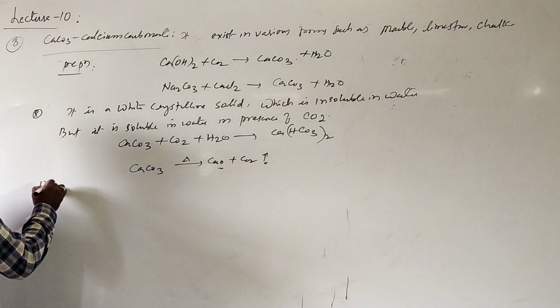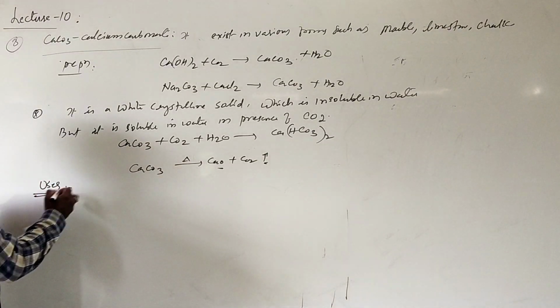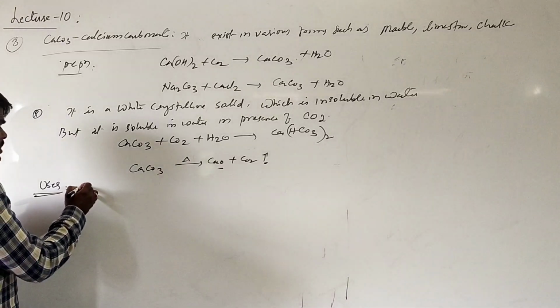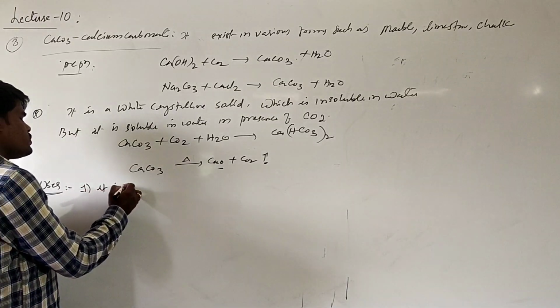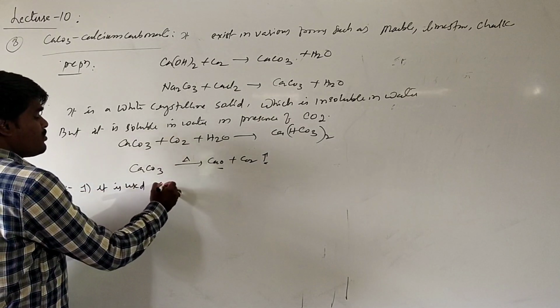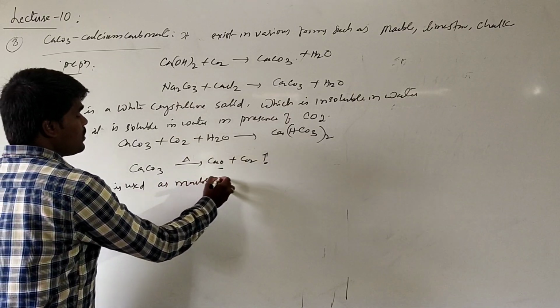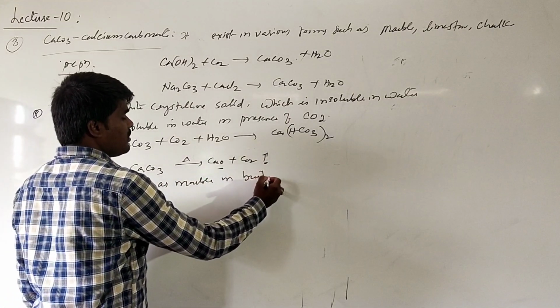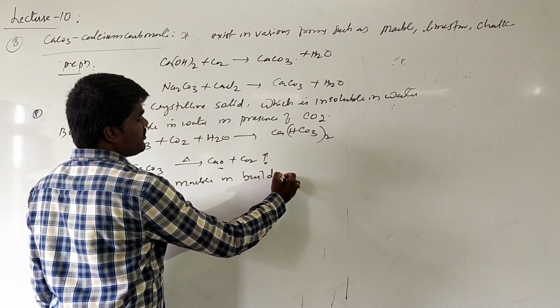Now, if you are talking about the uses of calcium carbonate, the important use is that it is used as marble in building materials.